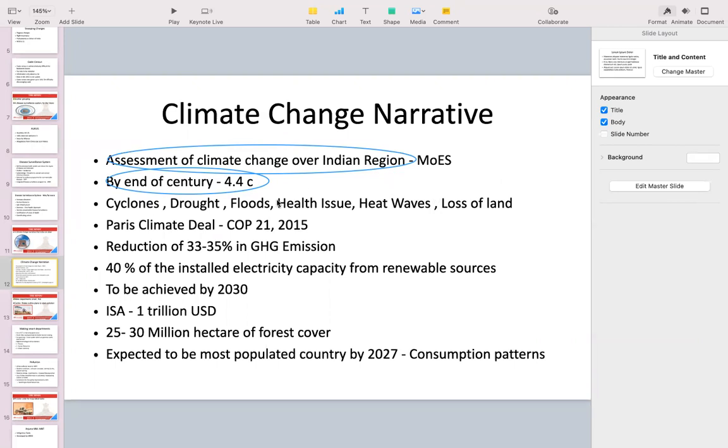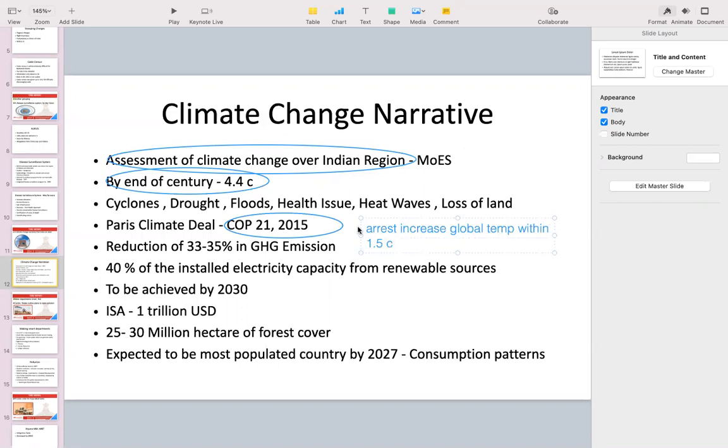So what are we doing? The Paris climate deal, which occurred in 2015, is very, very important. Already it has been asked in the prelims, and again there are chances it might come. There was the 21st meeting of the Conference of Parties in 2015, and the Paris climate deal occurred in Paris. What was the deal? The deal was simply that the whole world needs to arrest the increase in the global temperature within 1.5 degrees Celsius. The world temperature should not increase more than this.